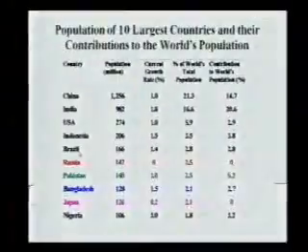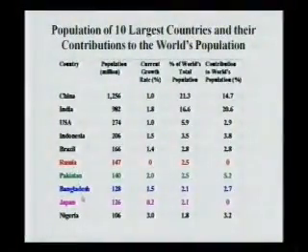How does the future look? These are the 10 largest countries and their contribution to the world population: China, India, USA, Indonesia, Brazil, Russia, Pakistan, Bangladesh, Japan. If you look at what percentage of the population they are, China is 21% of the world's population, contributing only less than 15%.